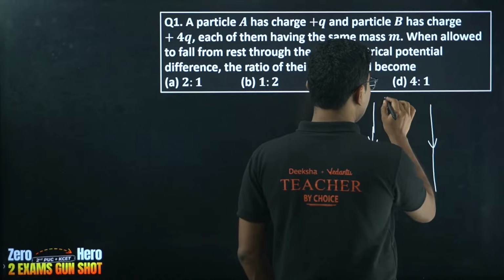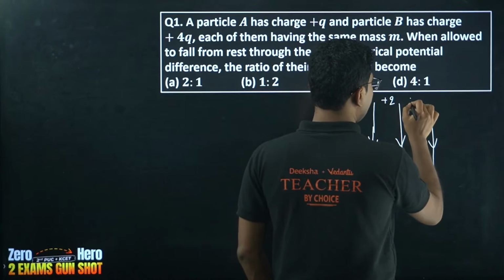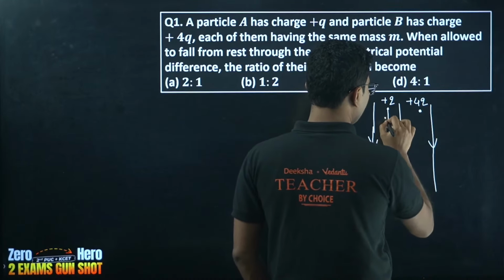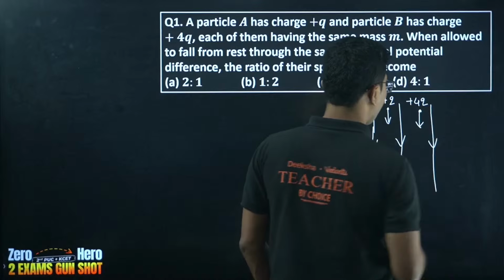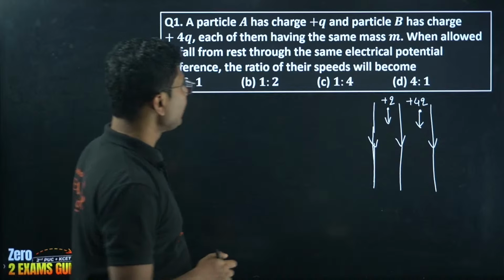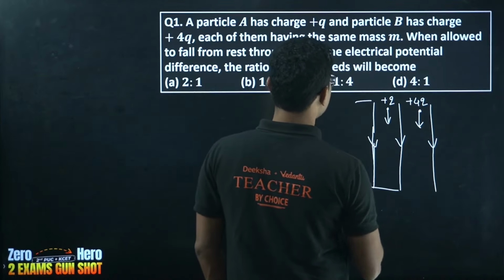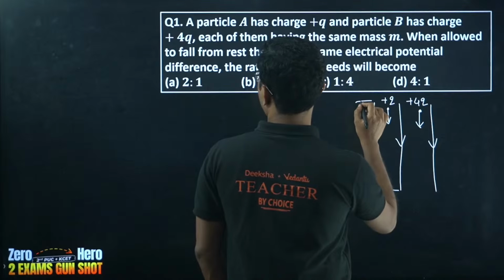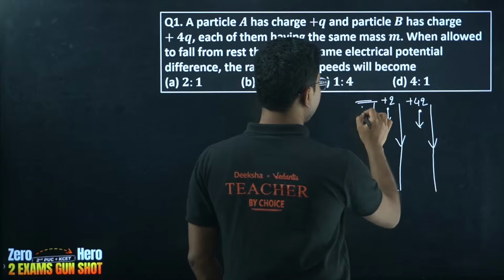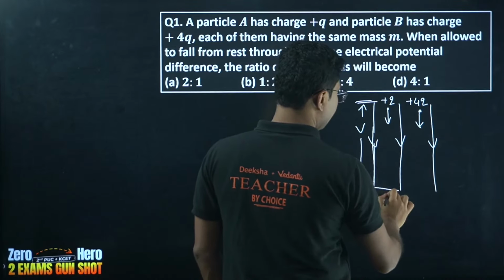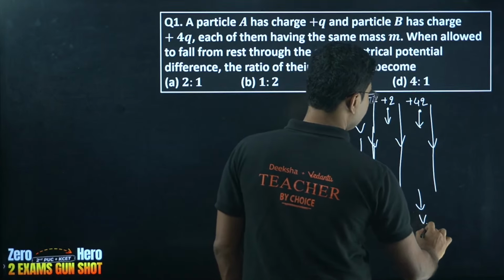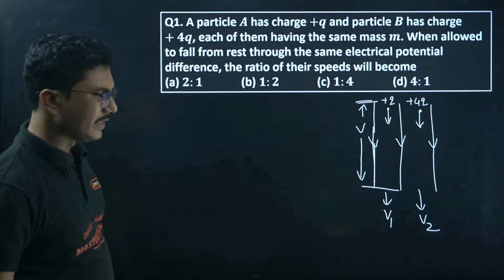You have a charge plus Q and a charge plus 4Q, and you allow them to fall through this electric field. The potential difference is obviously the same. Once they come out of the electric field, what is the ratio of their velocities or speeds?